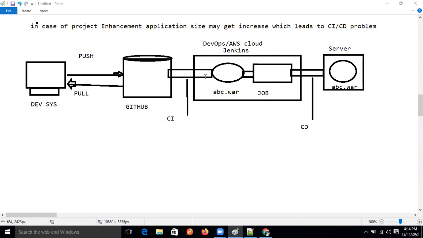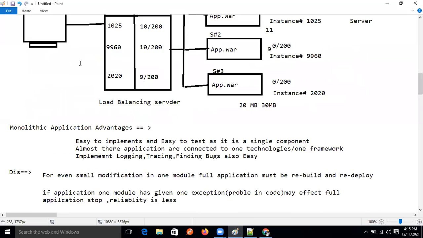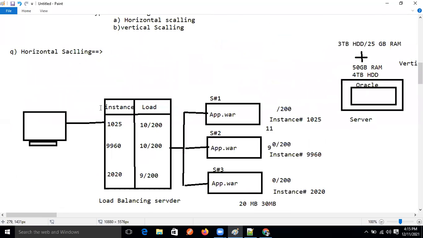Okay, good. Now let's understand what microservices are. We will just understand the definition, guys. Normally we have seen monolithic applications, right?